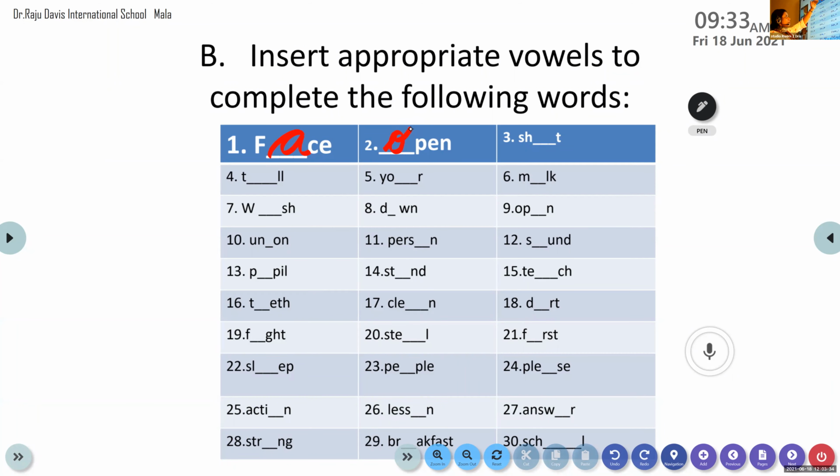So this is the way. Here, some vowels are missing in all these words. So we have to insert a vowel in order to complete these words. Okay, so let's move on to the next participant, Ansil. Ansil, come on. Ansil, are you there? Unmute it. Yes, ma'am. Yes, do the third one for me.